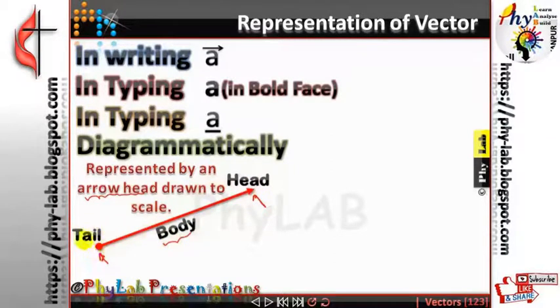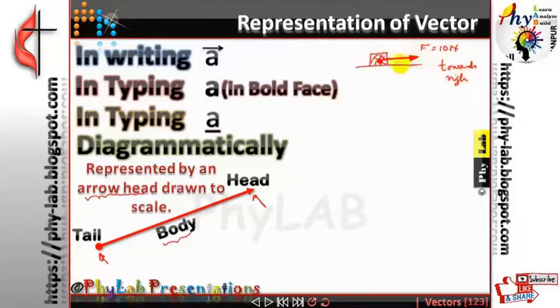The tail of the vector is always placed on the body on which you want to indicate that particular vector. For example, let's say there is a box. Okay, so there is a box. And on this box, I apply a force of 10 Newton. So what I am going to do is place the tail of the vector on the box. Then I am going to apply an arrowhead and the force of how much Newton I have said? Let's say I have said a force of 10 Newton. In what direction? Let me say towards the right. Is that clear? So I am just drawing it.